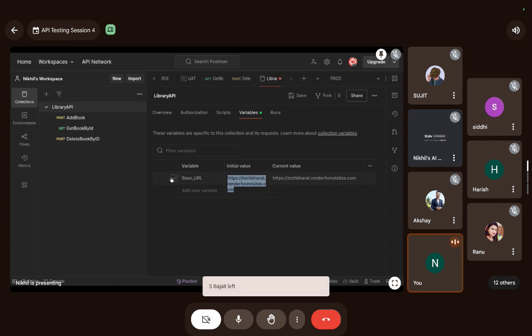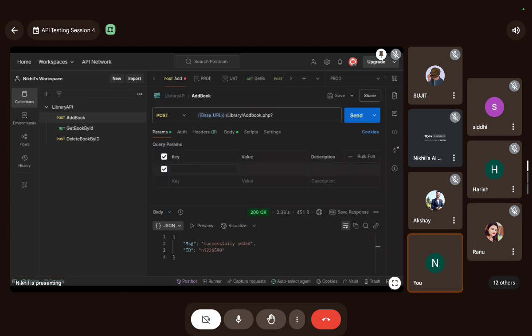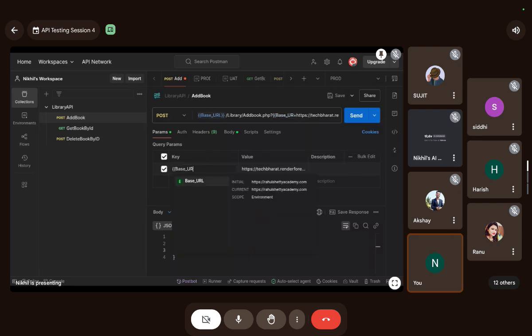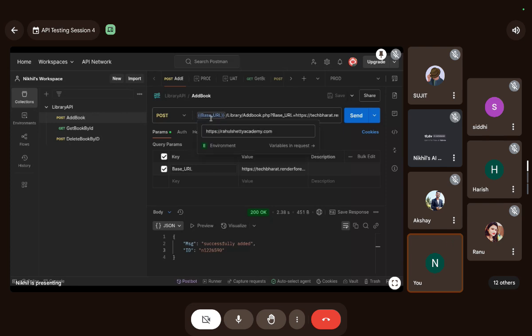I'm unchecking this here, and I will go here. Do you see this? Now this is taking base URL equal to the... Okay, guys, now my question is, for which request is it going to consider the base URL?